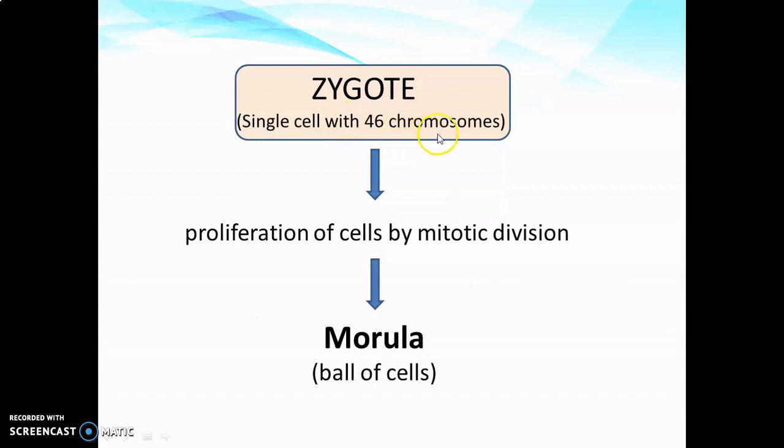So zygote is a single cell with 46 chromosomes which undergoes proliferation by a type of cell division known as mitosis. The mitotic cell division is a type of cell division where the number of chromosomes is 46 even in the daughter cell. That means the parent cell will have 46 chromosomes, and the two daughter cells formed also will have 46 chromosomes in each. So by mitotic cell division, the zygote proliferates to form a ball of cells known as morula.